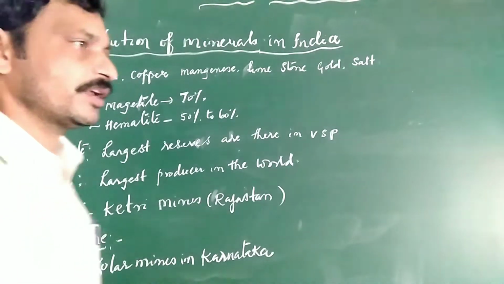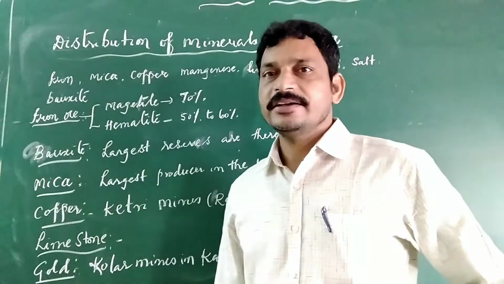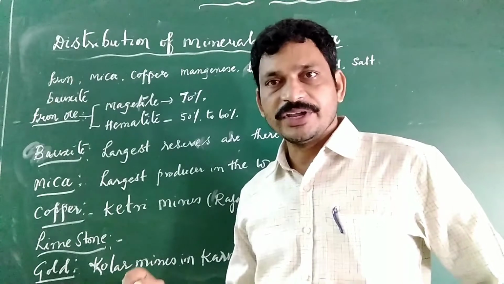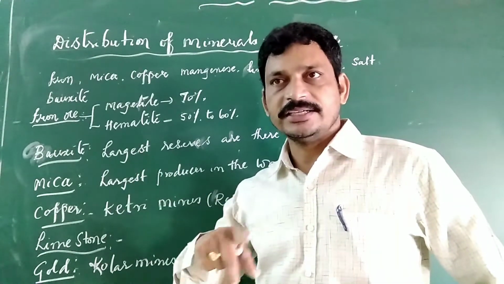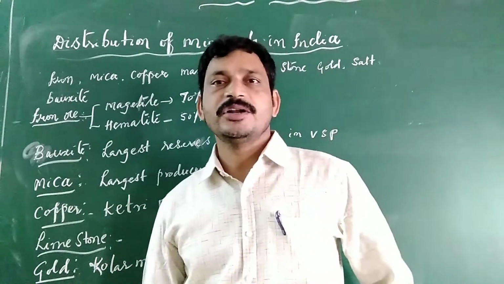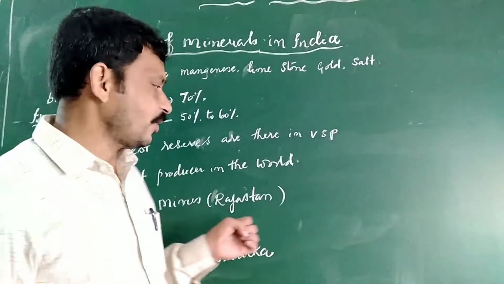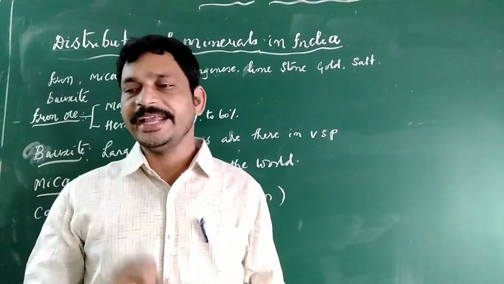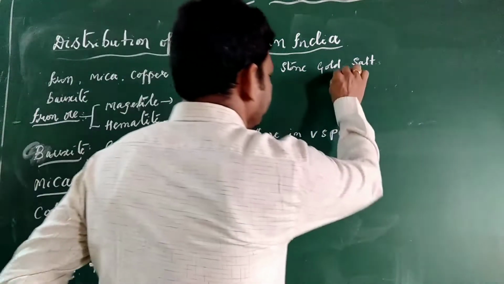In salt, India is one of the leading producers because we have the longest coastline, 7,516.6 kilometers in length. We have the coastline from Gujarat to West Bengal, as well as the Andaman Nicobar Islands and Lakshadweep Islands. That is why we are one of the leading producers of salt. Now these are the important minerals available in India. Now we can discuss the uses of minerals.